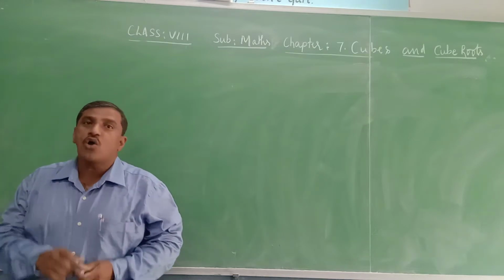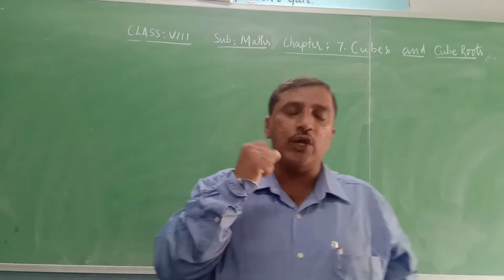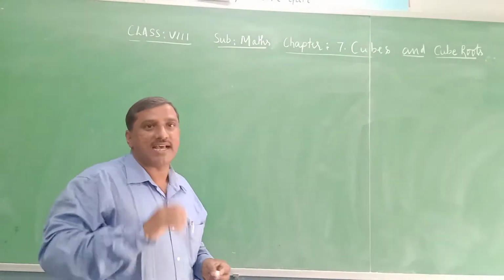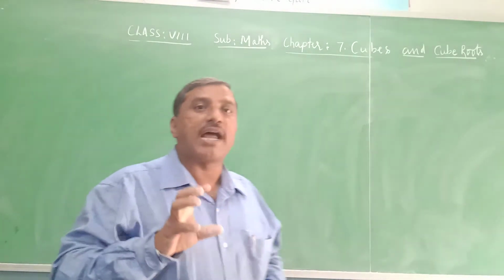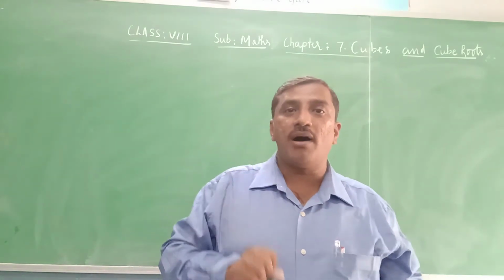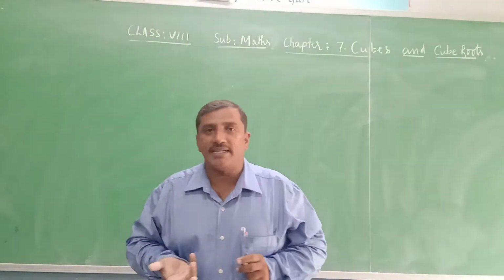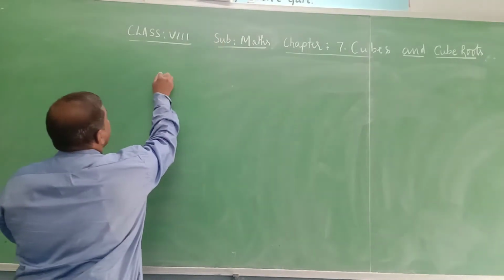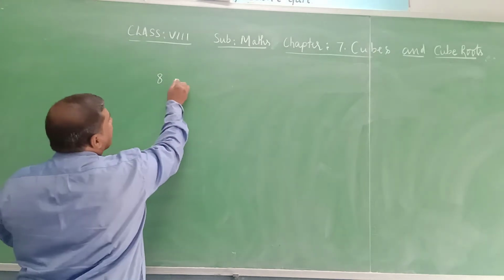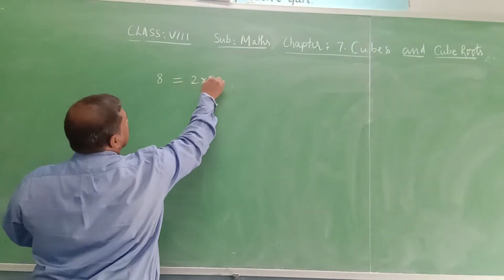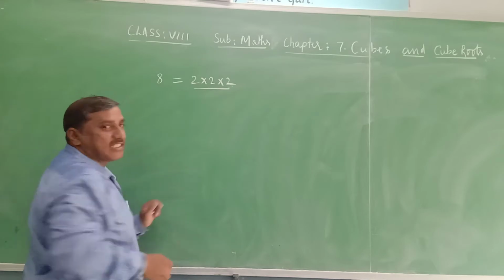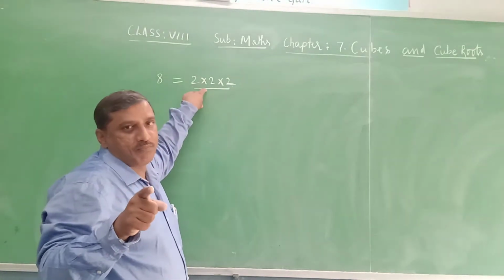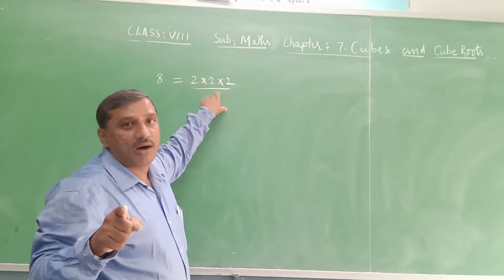Now, how can we check whether the given number is a cube or not? As I said, every cube number can be expressed as the product of prime numbers in the form of triplets. What is a triplet? A triplet means having 3 numbers. You see here, 8 is a cube number. 8 can be expressed as 2 into 2 into 2. So it is expressed as the product of prime numbers in the form of a triplet.